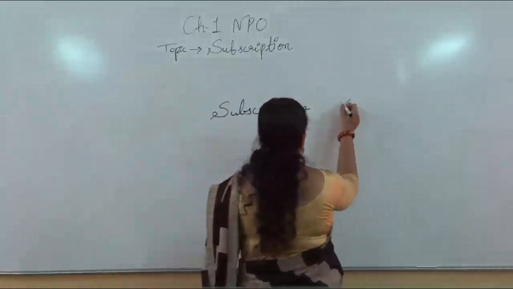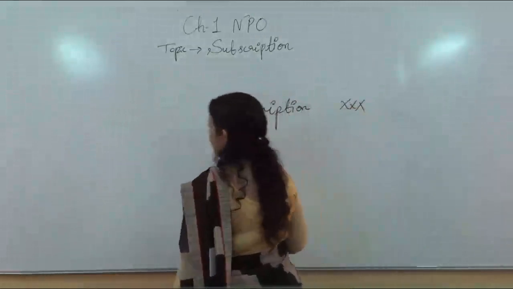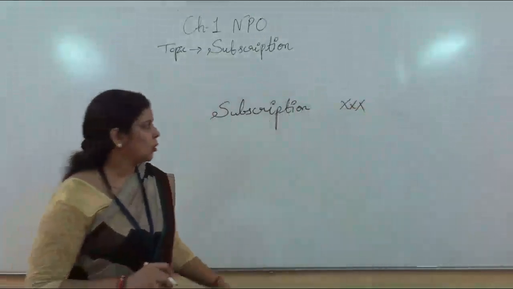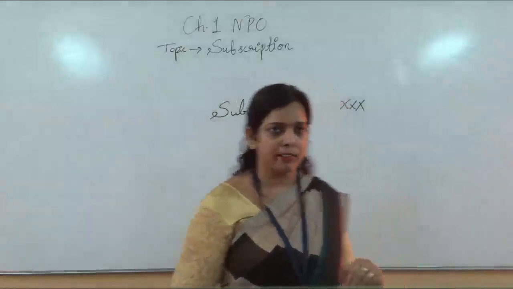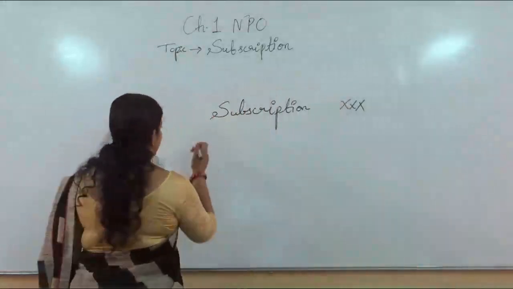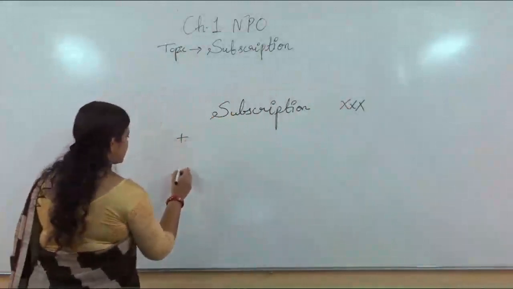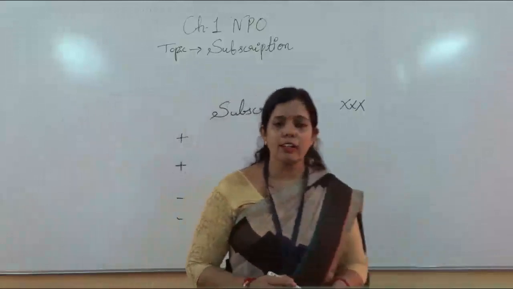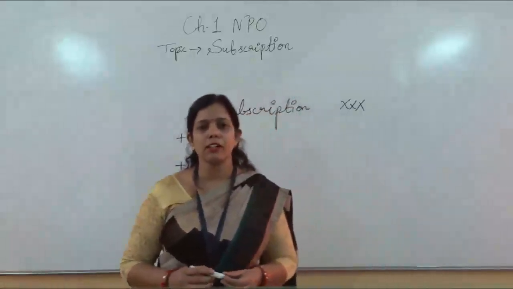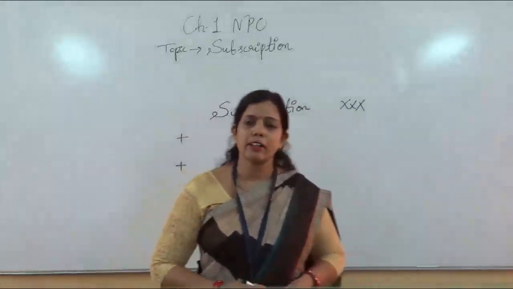Whatever subscription is given in the receipt and payment account, that will be taken. Now 2 items will be added and 2 will be subtracted. Basically, what will be added and what will be subtracted? Since it is an item of income and expenditure, as we have discussed, it will be taken on the income side.